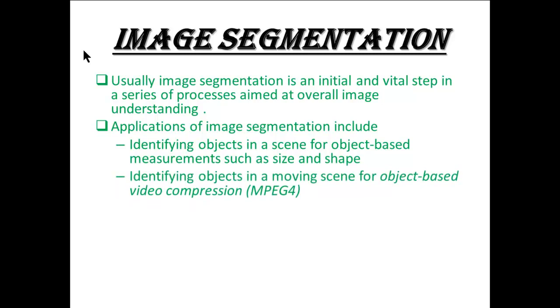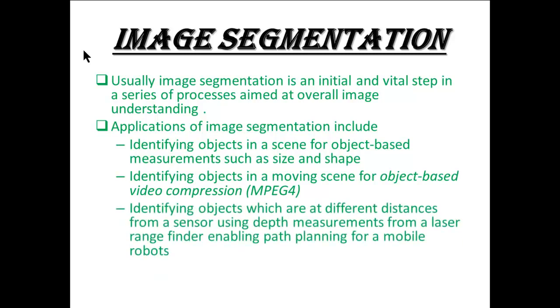Identifying objects in a moving scene for object-based video compression, MPEG-4 format. Identifying objects at different distances from a sensor, using depth measurements from a laser rangefinder, enabling path planning for mobile robots.